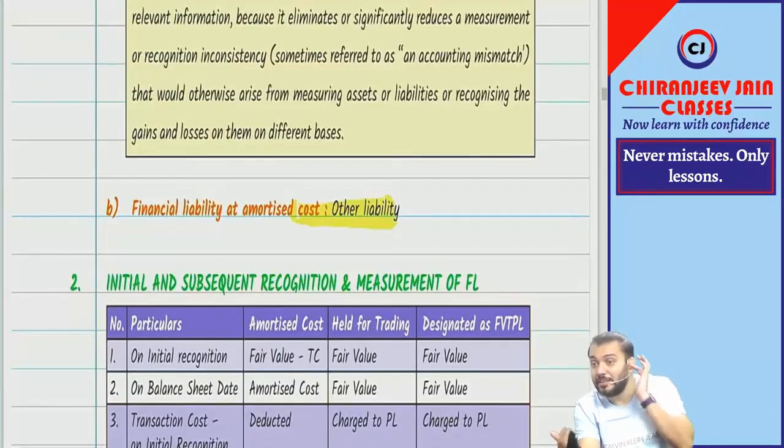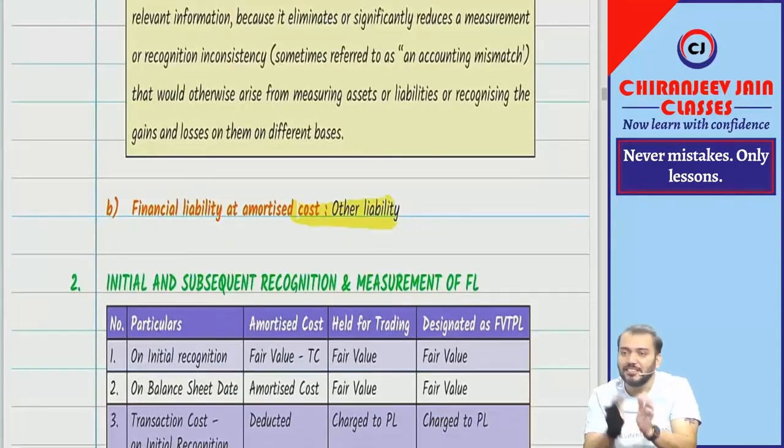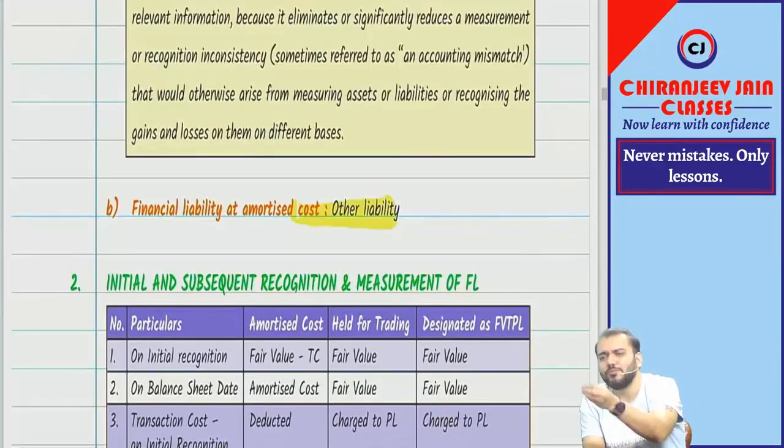I have given an example: a debenture held for the purpose of buyback. It is held for the purpose of trading, so we will not apply amortized cost, we will apply FBTPL. Any gain or loss will be transferred to PL. Understood? And one more point: Ind AS has given an option to the entity that you can designate any financial liability as FBTPL as per your choice. But if that option is selected, it is an irrevocable option.